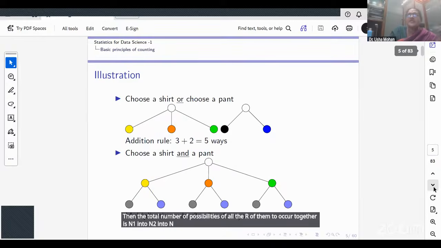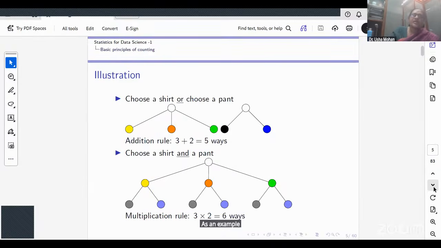As an example, let's look at this: suppose I have a choice of 3 pants and 2 shirts, and I have to pick up either a shirt or a pant. So I'm specifying either a shirt or a pant. I can choose a pant in 3 ways. I can choose a shirt in 2 ways.